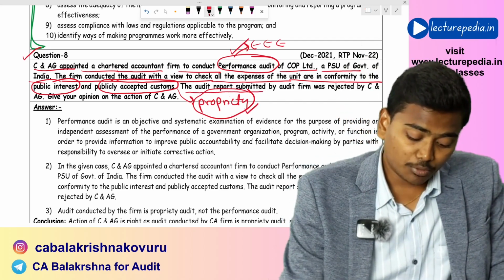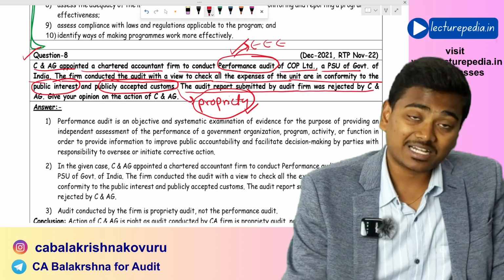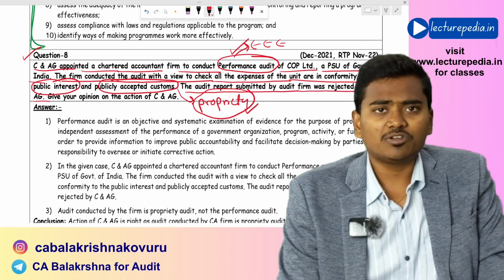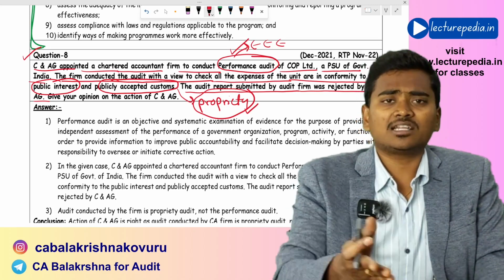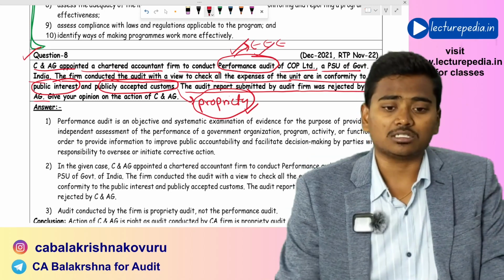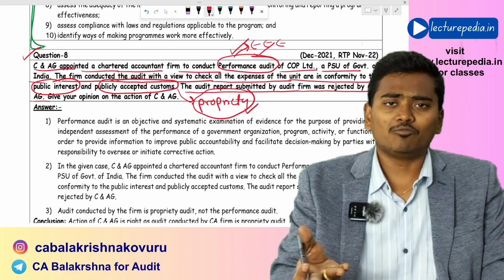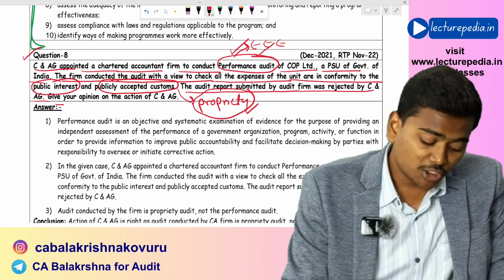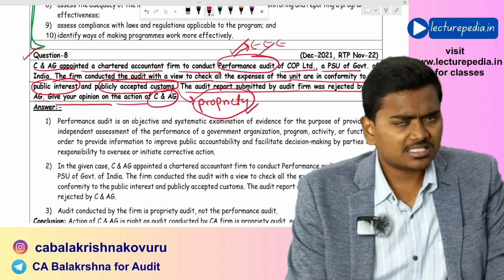Now, the audit report submitted by the audit firm was rejected by C&AG. Yes, obviously C&AG will reject. Why? Because C&AG has appointed you to conduct performance audit. You have conducted propriety audit. Obviously C&AG will reject. Now, give your opinion on the action of C&AG.